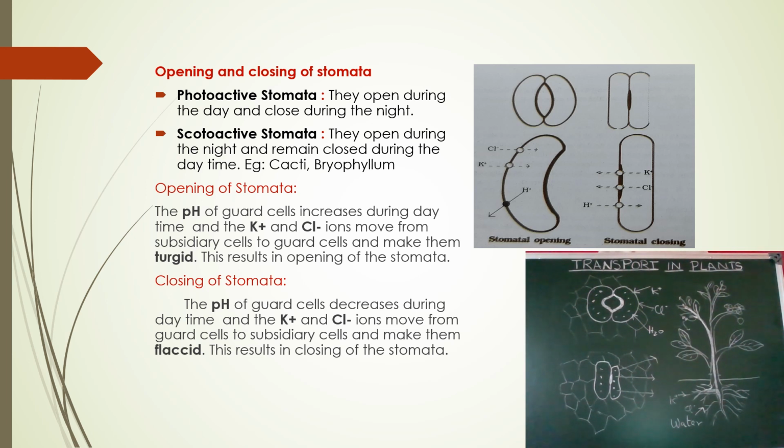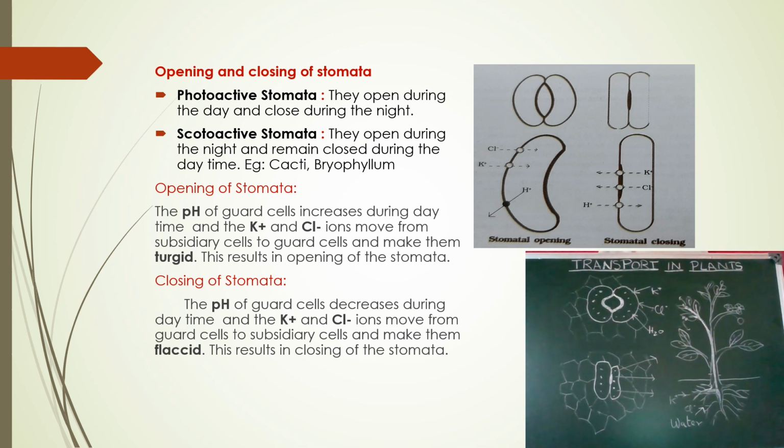And generally, most stomata are photoactive stomata. Photoactive stomata means they open during the daytime and close during the night. But some stomata open during the night time and remain closed during the daytime. They do so because in the daytime the temperature is very high in deserts and similar places. With excess loss of water, if the rate of transpiration is very high, the plants get wilted or it may lead to death.